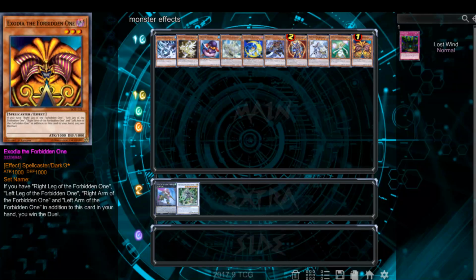Okay, last card. Exodia, the forbidden one. This is not an effect. Yes, it's just a condition. If your opponent reveals all 5 pieces of Exodia, you lose. There's nothing you can do about it.